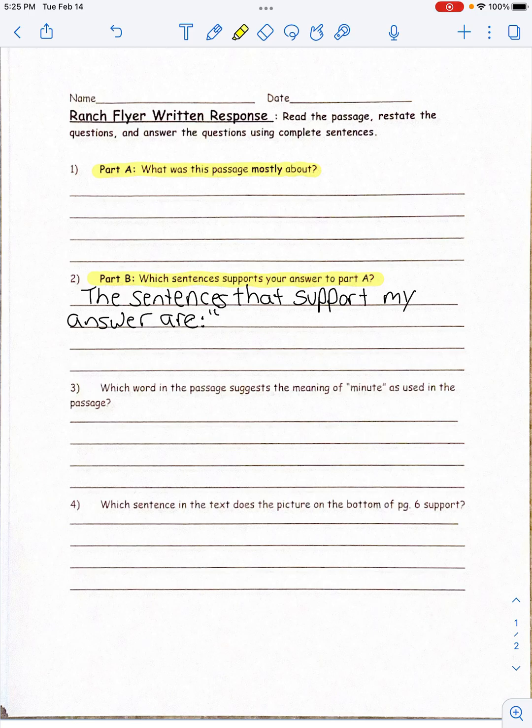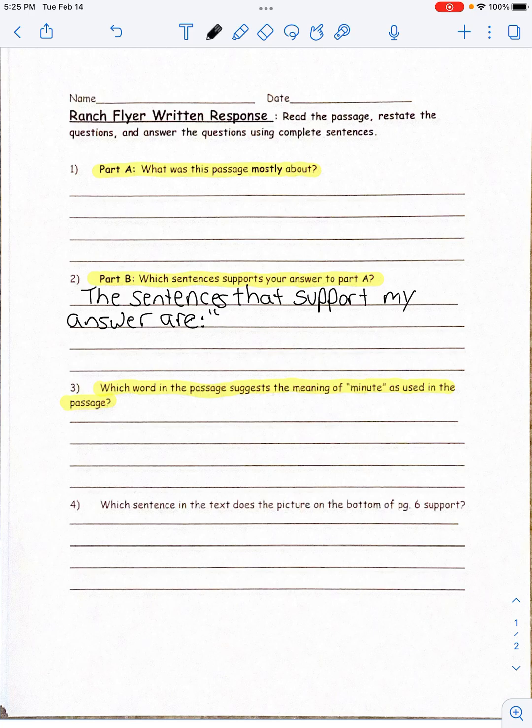Okay, let's look at question 3. Question 3 says, which word in the passage suggests the meaning of minute as used in the passage? Do you remember where you found the word minute when we were reading? We might have put a box around it. Let's unpack this question.